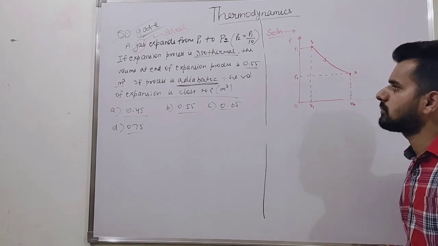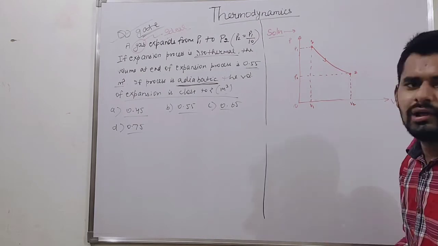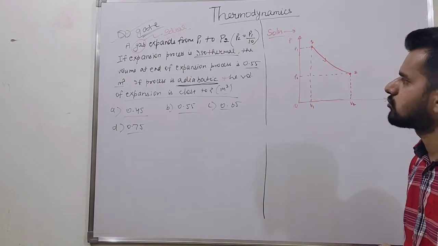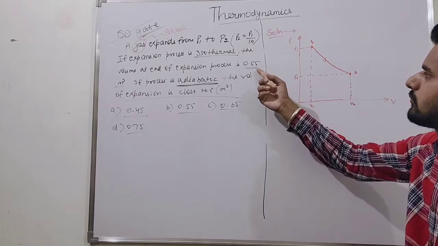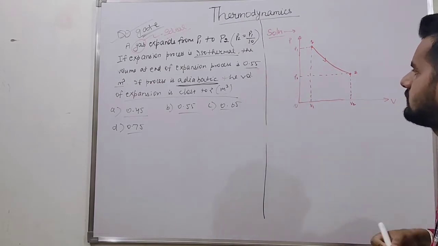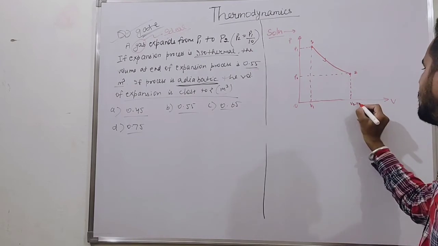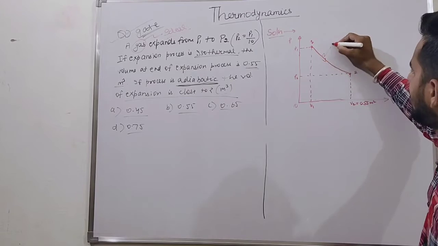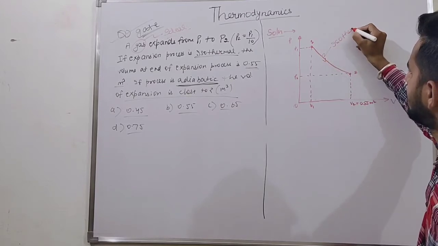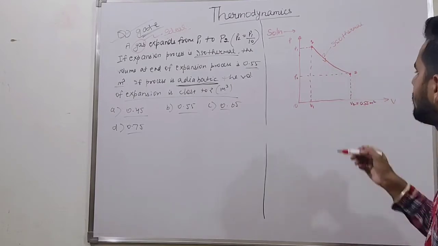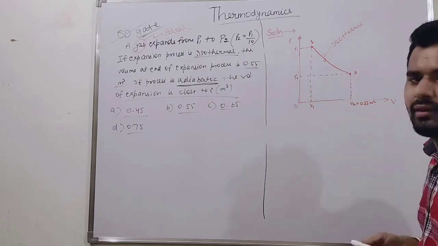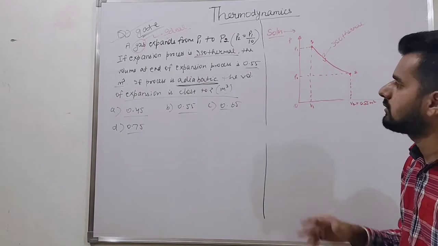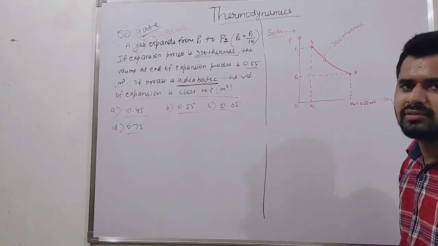Okay, friends. Did you feel that there is something missing in this question? Only a single value, 0.55 meter cube, is given. This volume is 0.55 meter cube, and the process is isothermal. Only this value is given to us. P2, P1, V1, nothing is mentioned. Nothing is clear in this problem. You feel that there is something missing.